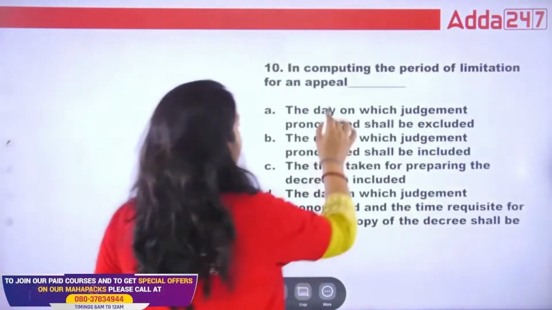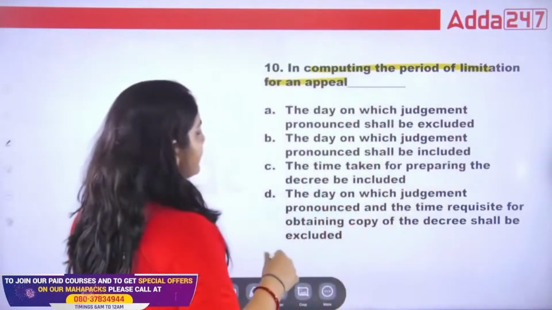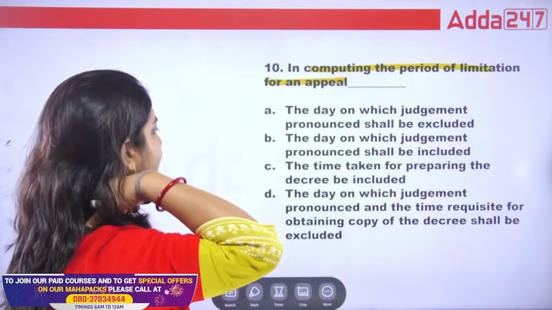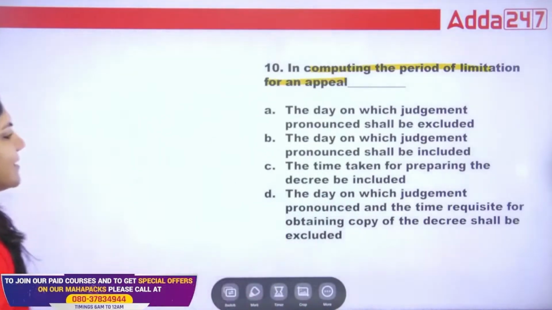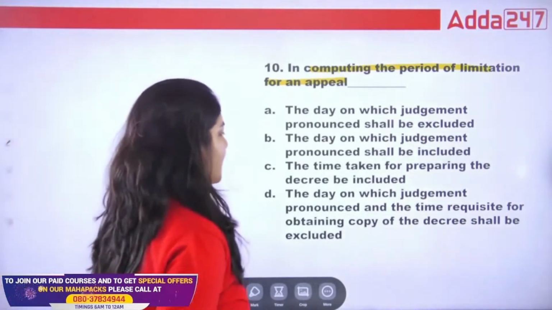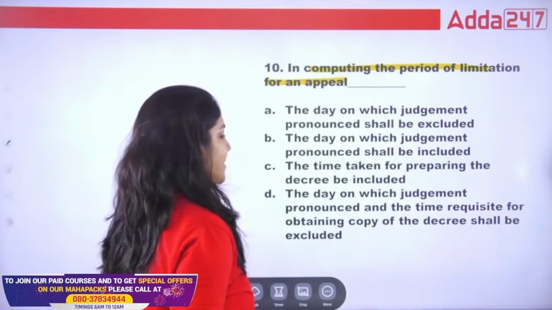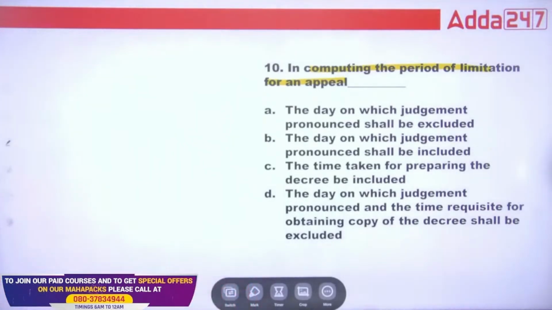Next question is, in computing the period of limitation for an appeal, the day on which judgment pronounced shall be excluded, the day on which judgment pronounced shall be included, the time taken for preparing the decree be included, the day on which judgment pronounced and the time requisite for obtaining copy of the decree shall be excluded. What is the right answer?